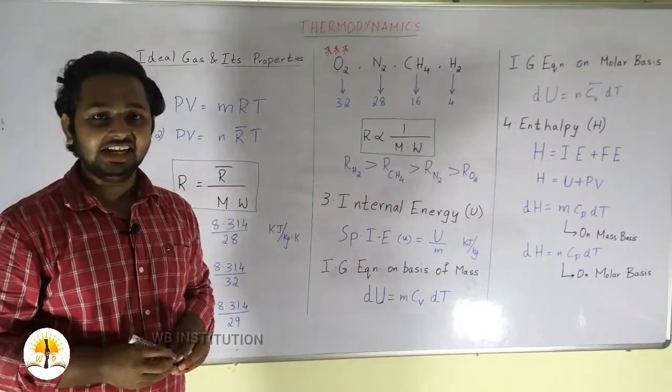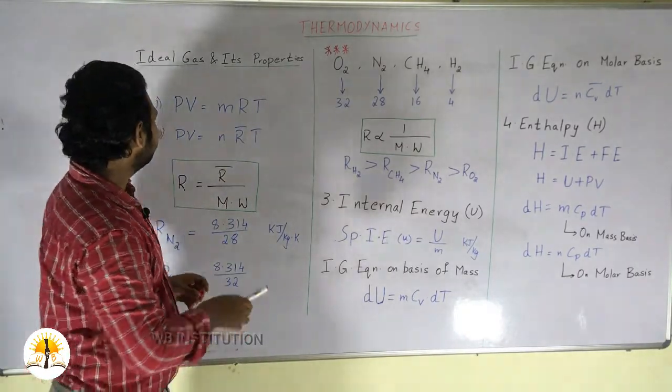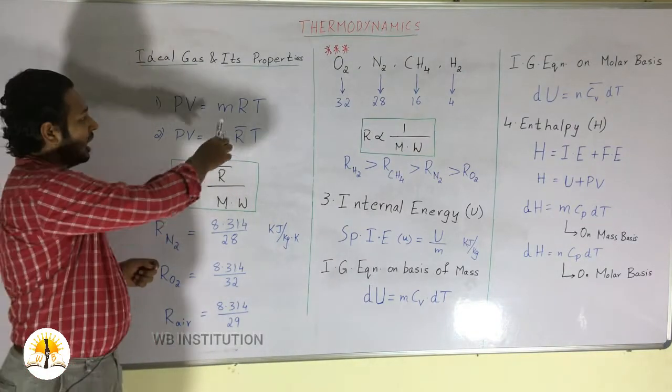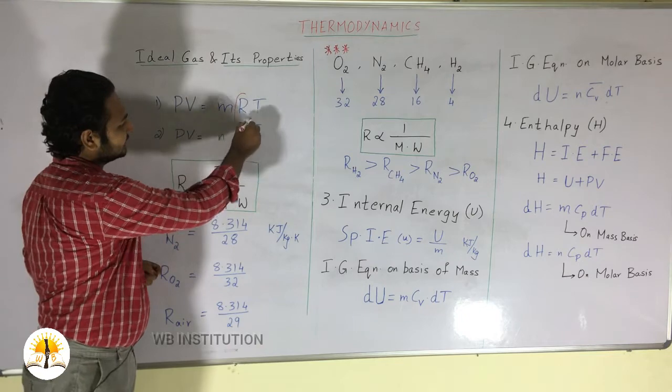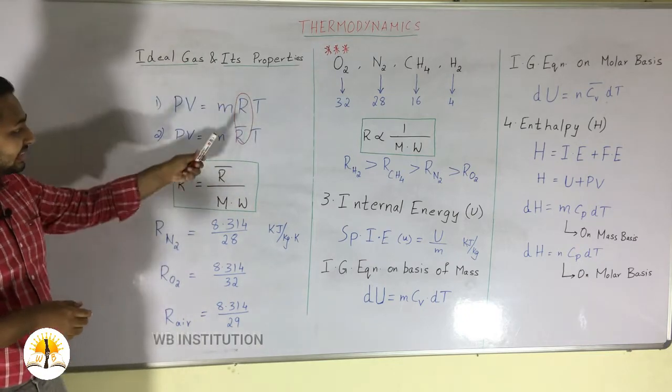So, now we have seen the ideal gas equation on the basis of mass and molar basis, that is PV = mRT and PV = N R bar T. Here R and R bar are gas constants. One is the characteristic gas constant and the other, R bar, is the universal gas constant.